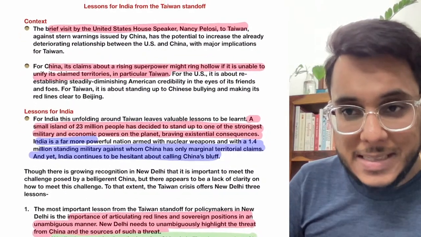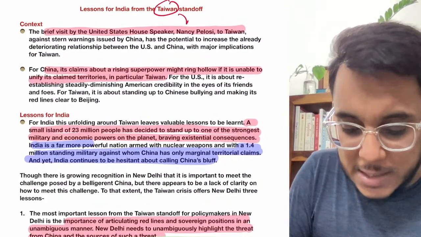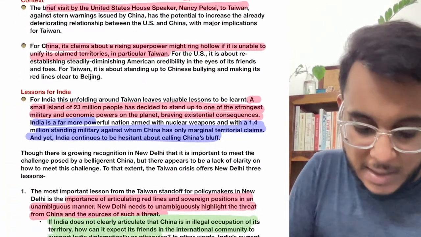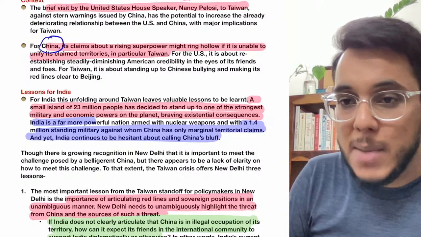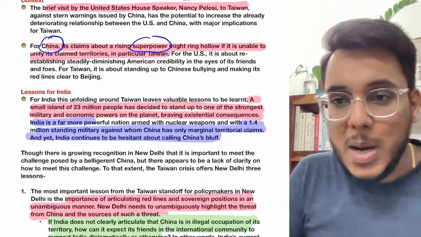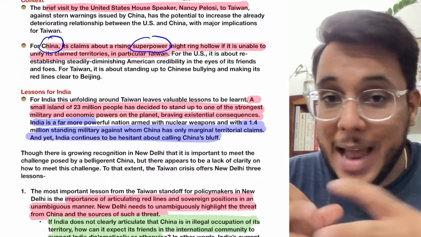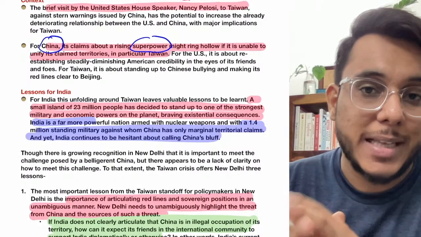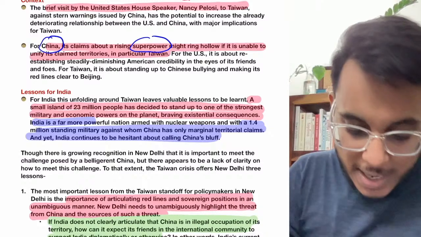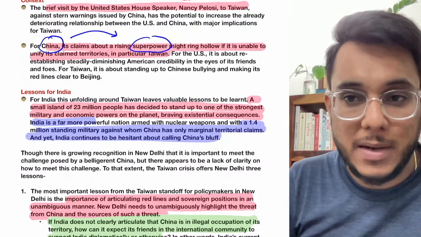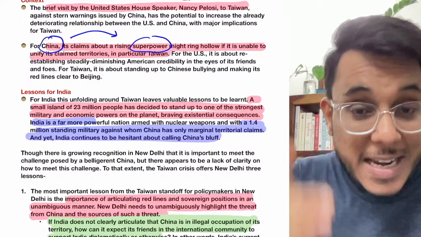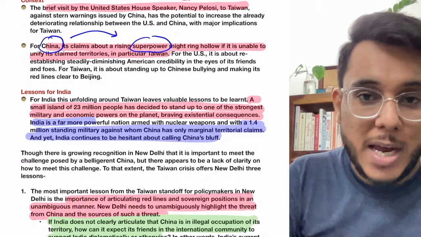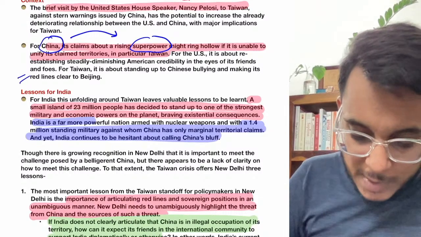So basically the article says that we can learn something from Taiwan in this particular standoff. Here it has been said that when Nancy Pelosi visited, China is very much irritated. Why? Because China today is claiming to be a superpower, but if China cannot have control over its neighbors, China has taken it as an insult to its ego. What actually has happened? China claims to be a superpower, and in that capacity, Taiwan, which China claims to be its own part, is maintaining an independent foreign policy with the rival of China, that is the USA. So China is irritated by this particular thing.